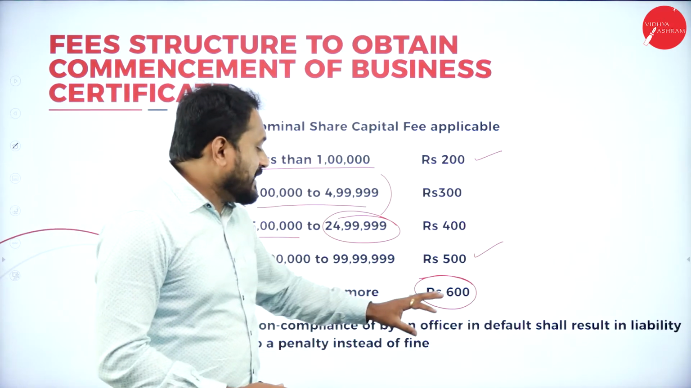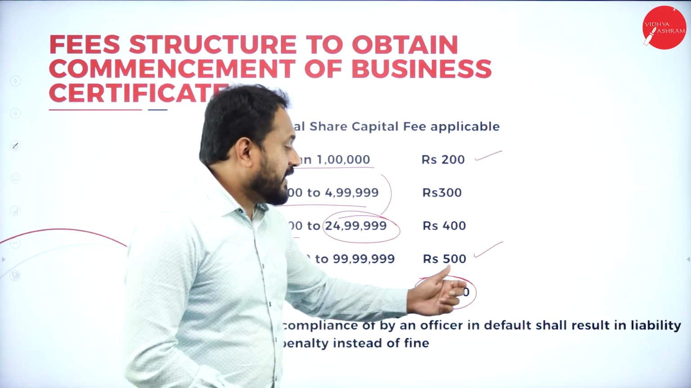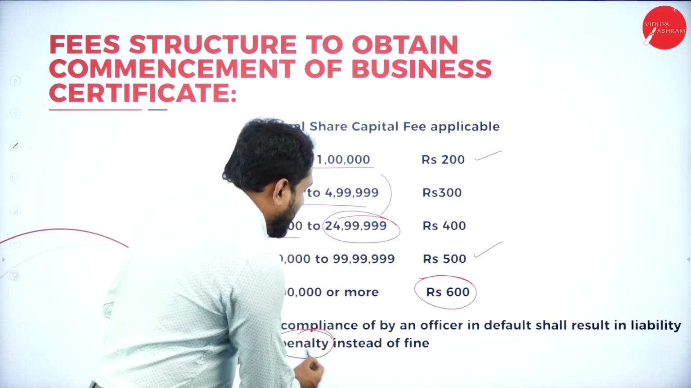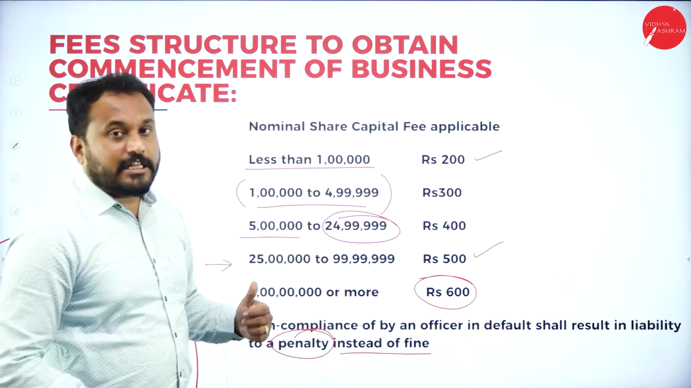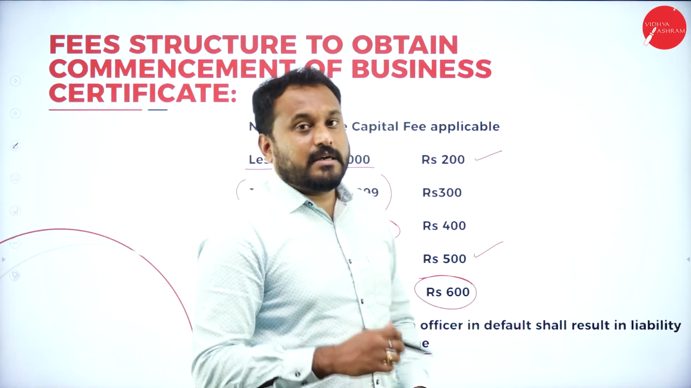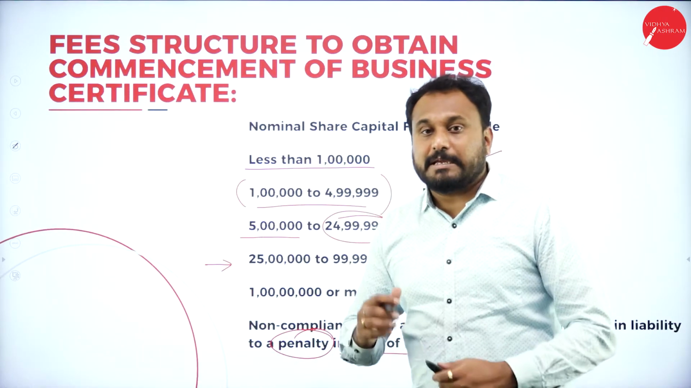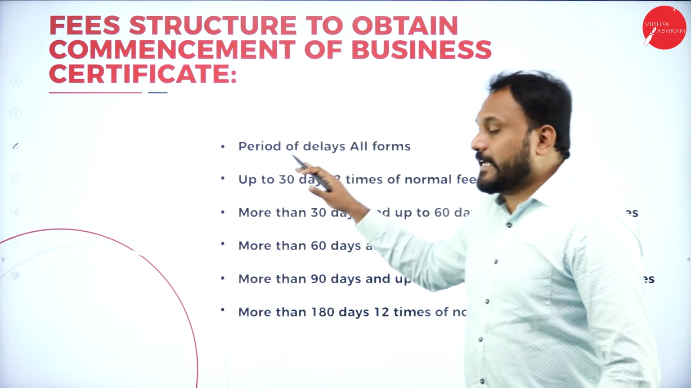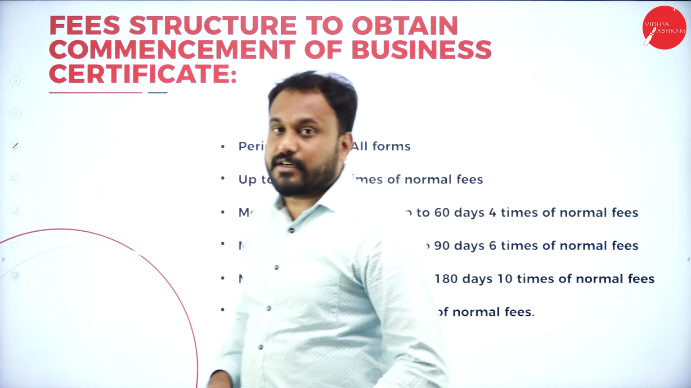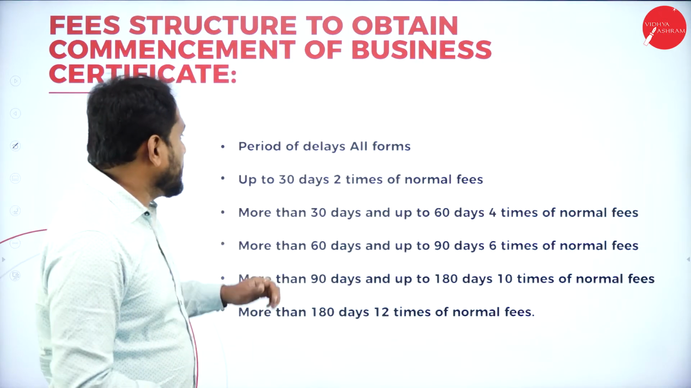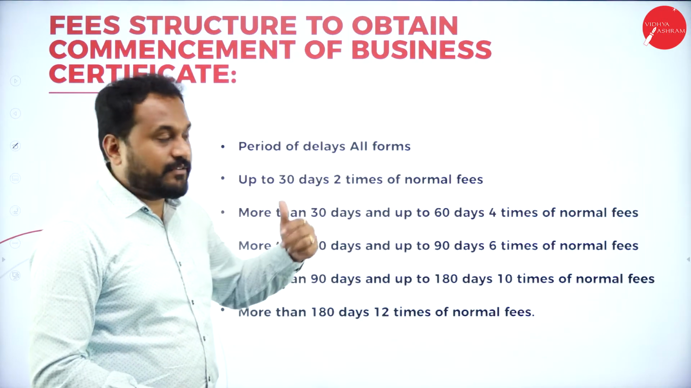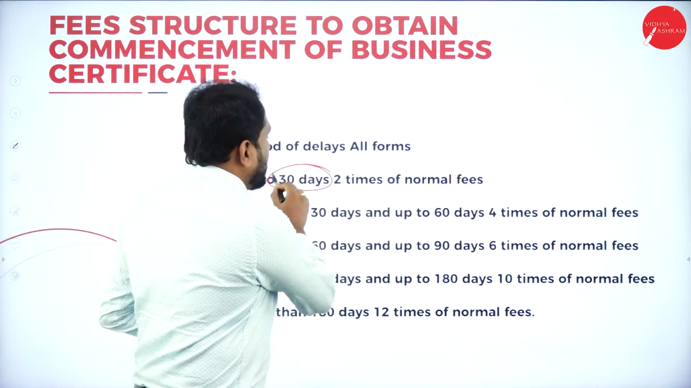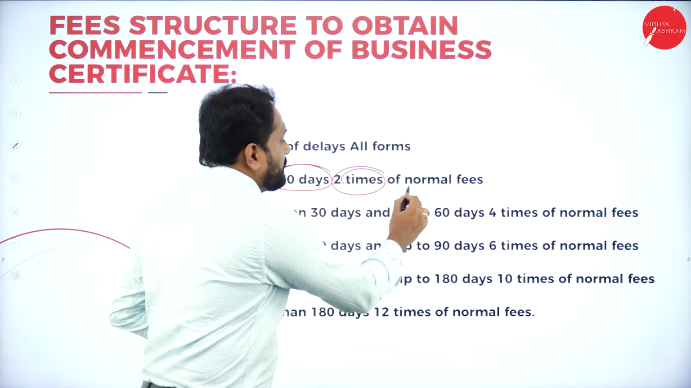Now, non-compliance by an officer in default shall result in liability to a penalty instead of a fine. So there is no fine, it will be what? Penalty. The penalty will be implemented very soon. And again, I'll be telling you what all the procedure is here. The first one is the period of delay for all the forms, say up to 30 days, 2 times. Up to 30 days, how many times? 2 times of nominal fees.